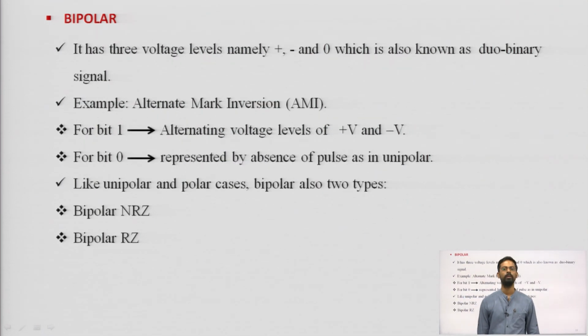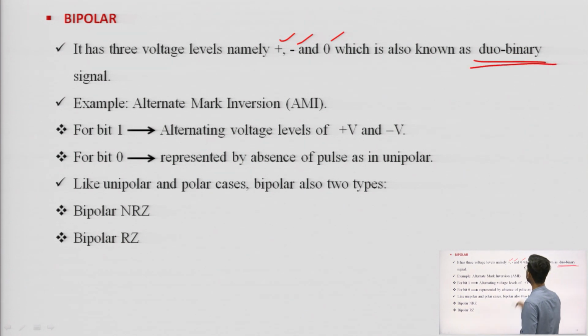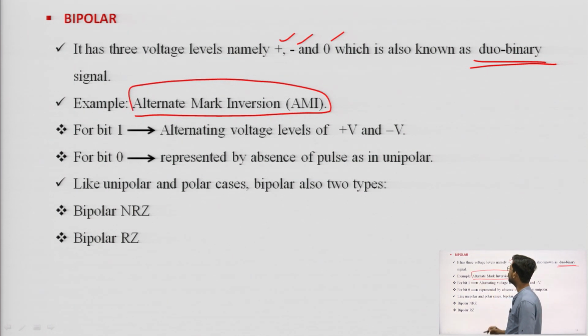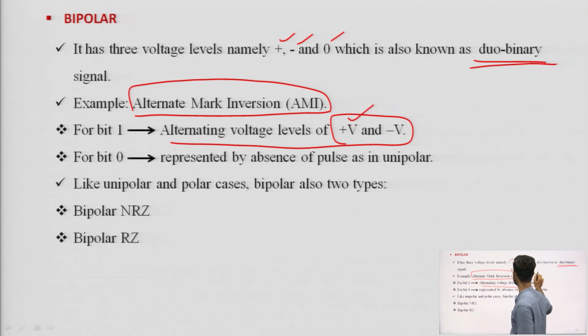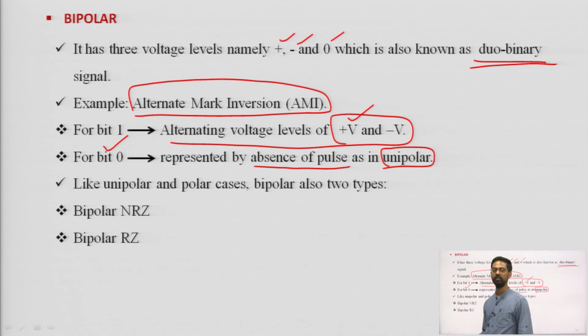Now we have the third one, bipolar. It has 3 voltage levels, that is positive, negative and 0, and is also known as duobinary signals. For example, alternate mark inversion is one example of a bipolar line coding technique. For bit 1, there are alternate voltage levels of plus V or minus V. I will say why it is written like plus V or minus V during the plot. For bit 0, it is represented by absence of pulse, as in unipolar.